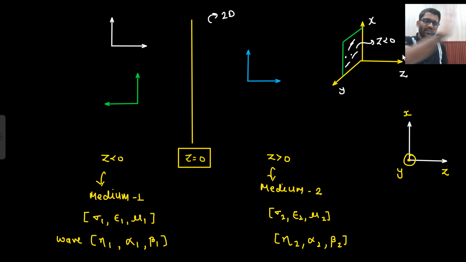So the wave is traveling here. This is the direction of propagation of the incident wave. So this is how your wave is traveling. This is the direction of the electric field.